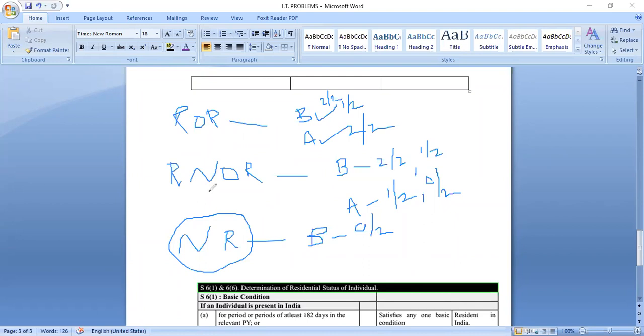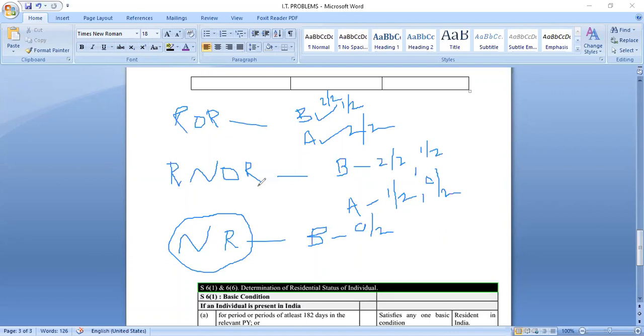But if he belongs to RNOR or NR, he has to pay tax only on Indian income. But some basic exceptions are there for RNOR. In some cases, RNOR has to pay tax on foreign income also.